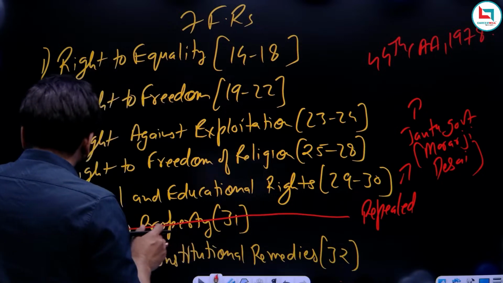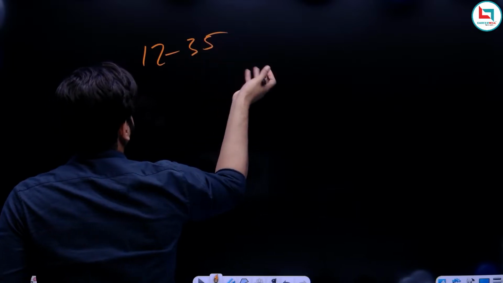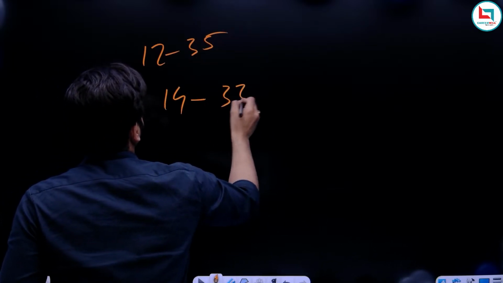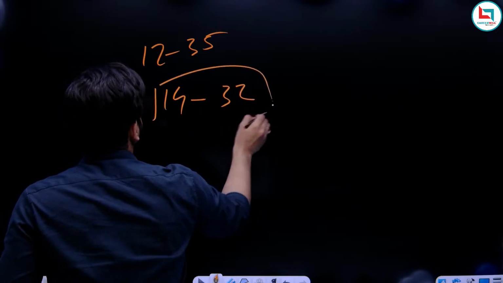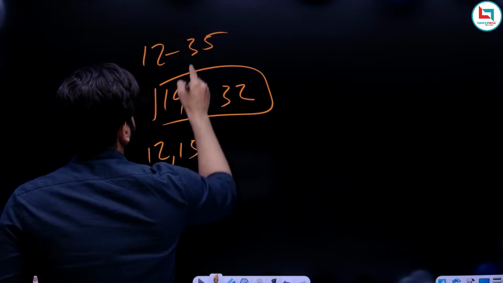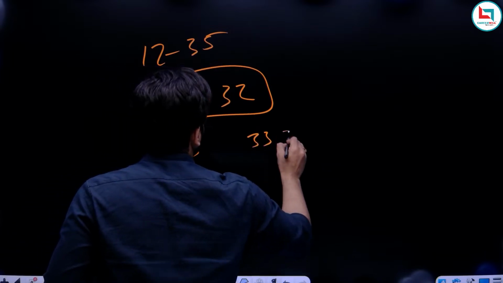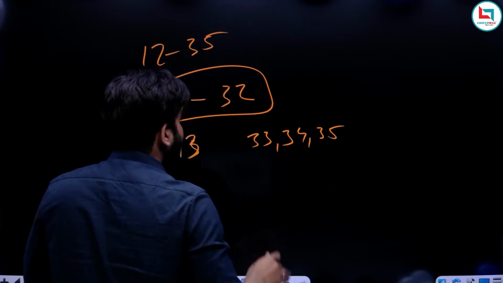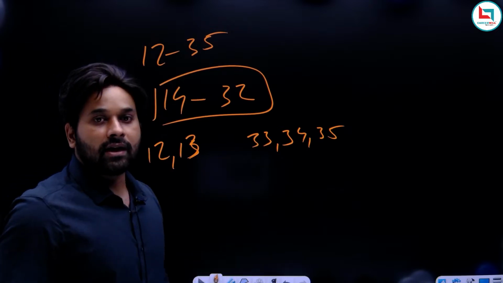So while writing fundamental rights, what did I do? Initially, I said it is from 12 to 35. But while writing 7 fundamental rights, I started from Article 14 till Article 32. So now the question is, what about the remaining articles? What about Article 12, 13? What about Article 33, 34, 35? What happened with these articles? Are these articles not to be considered as fundamental rights?